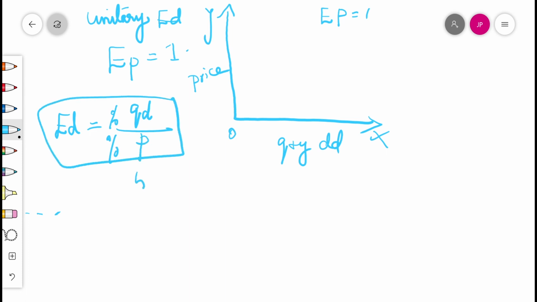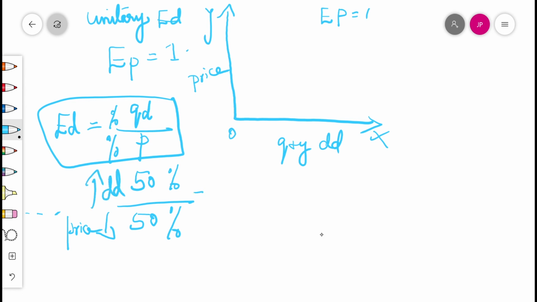So 50% reduction in price leads to 50% increase in demand. If it is so, the answer is equal to 1. Okay, unitary elastic demand: normally when price reduces, demand increases. 50% reduction in price leads to 50% increase in demand for the normal goods.